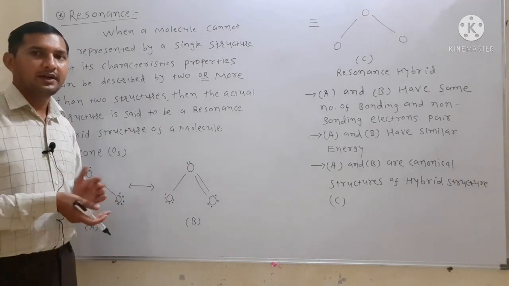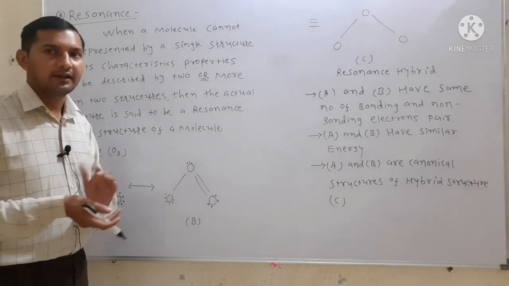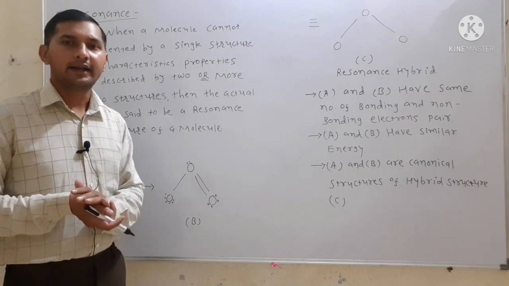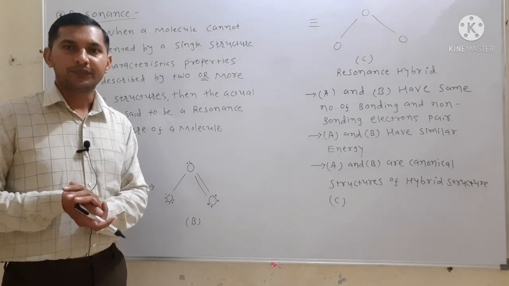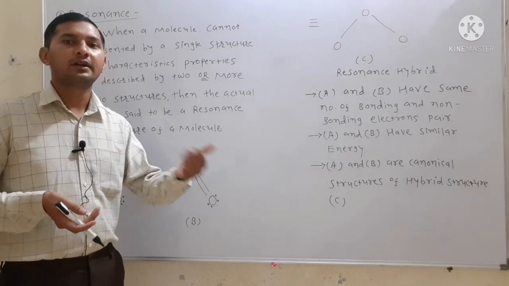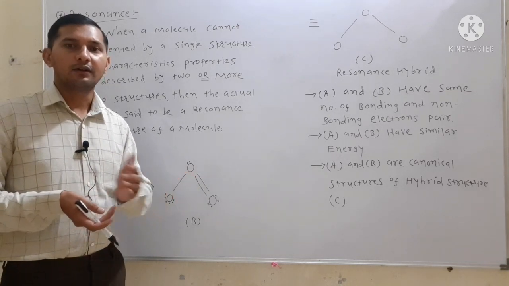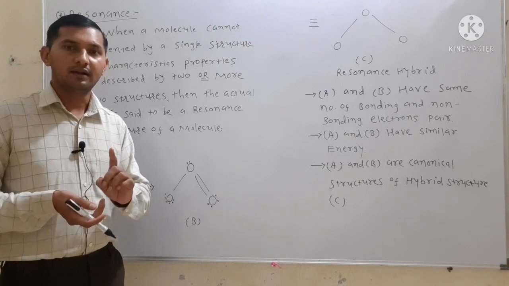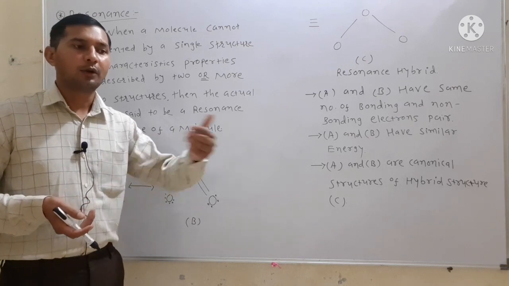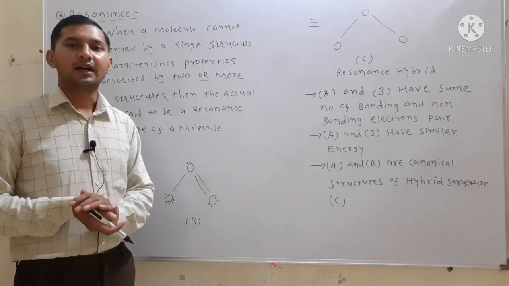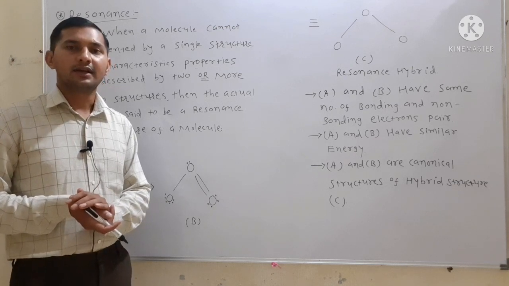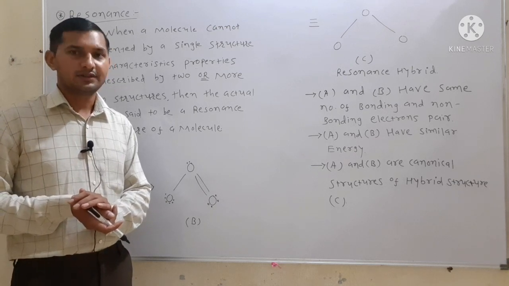A single Lewis structure does not explain all the characteristics of a molecule, so we draw more than one type of structure, and finally we draw a mixing structure which is able to explain all the properties of the given molecule, known as the resonance hybrid or resonance structure.